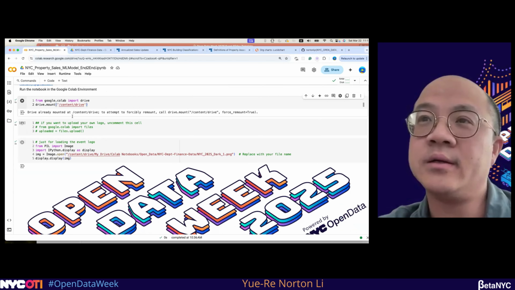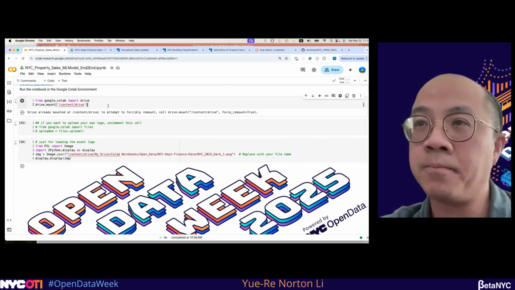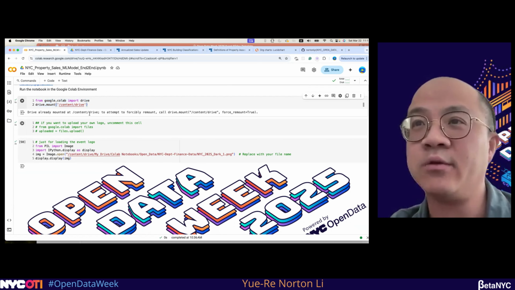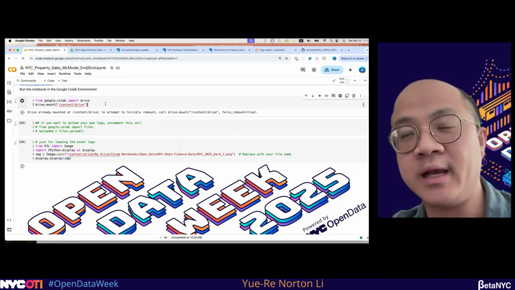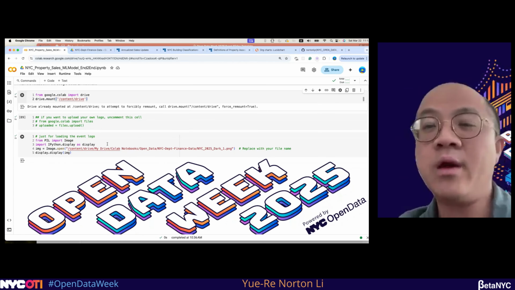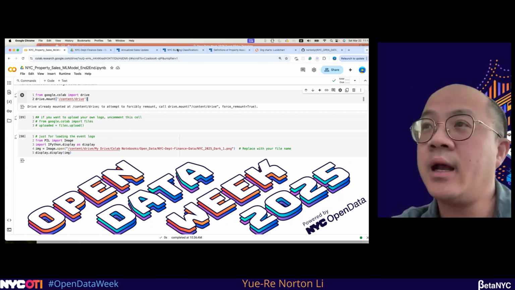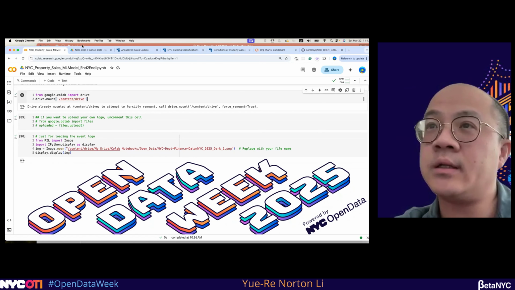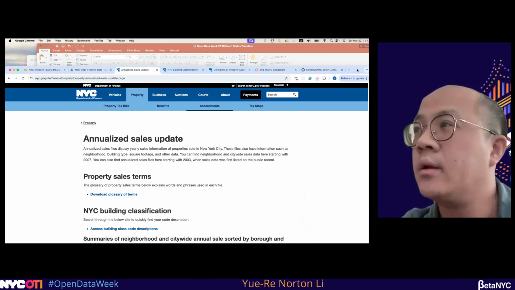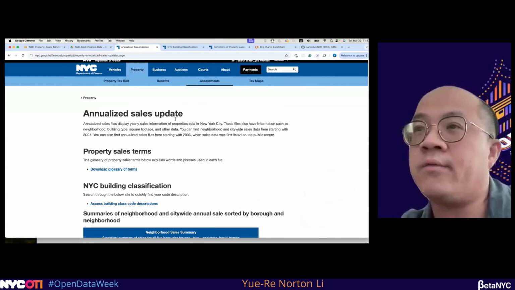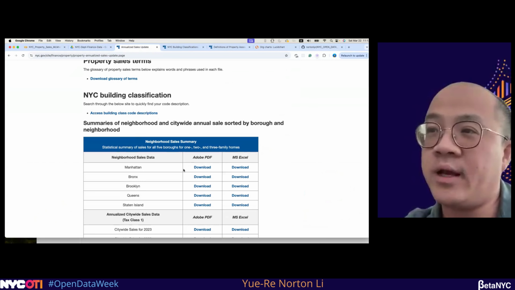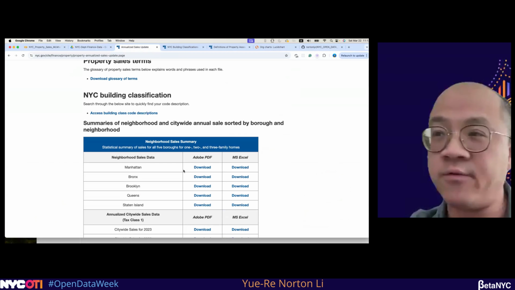First, you need to grant access from Google to load the data, because you need to save the data. So first things first: where do you get the data? The data is from the New York Department of Finance. I grabbed it from the website called Annualized Sales Update. All the data from here is in Excel files.